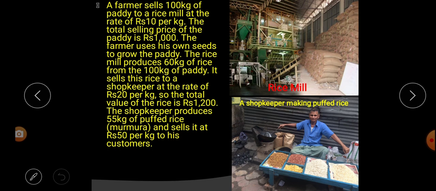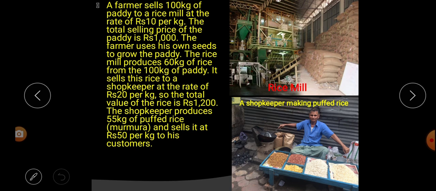It sells this rice to a shopkeeper at the rate of Rs 20 per kg. So the total value of the rice is 1200. The shopkeeper produces 55 kg of puffed rice, murmura, and sells it at Rs 50 per kg to his customer.